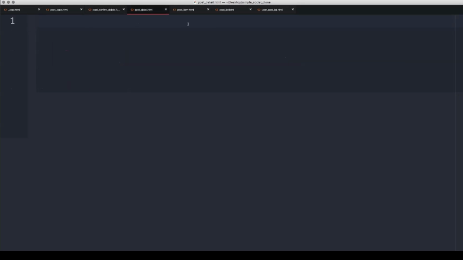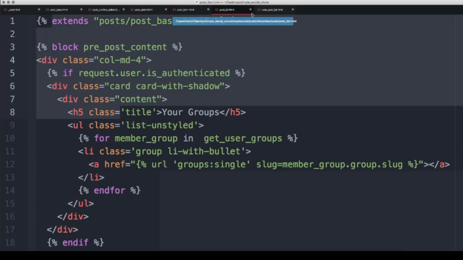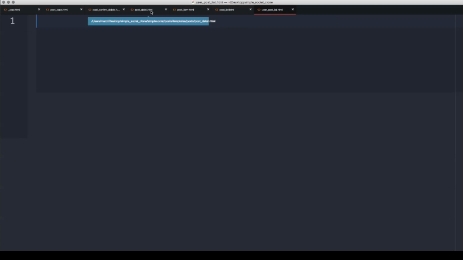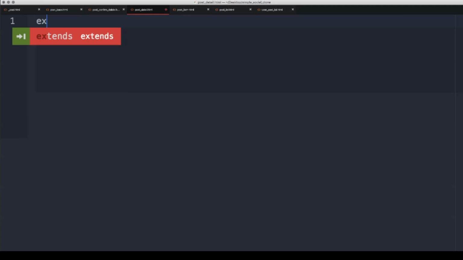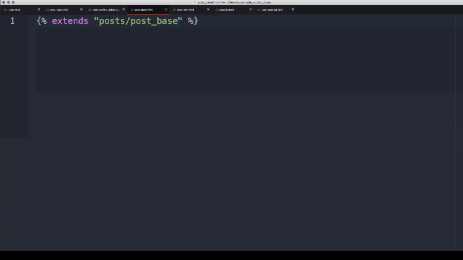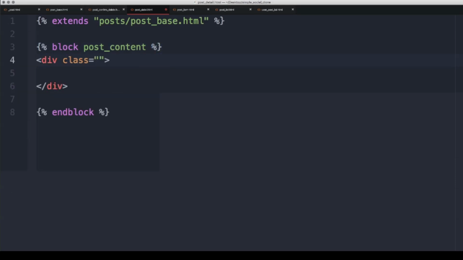So speaking of detail views, that is one we have left. We already have post form and post list, and we still need to do a user post list, which is going to be really similar to post list. But let's take out that post detail page first. Luckily for us, we actually took care of a lot of that work. So we just need to extend from post/post_base.html and then give a block of post_content. Let's create a class, we'll call this post-content col-md-8.